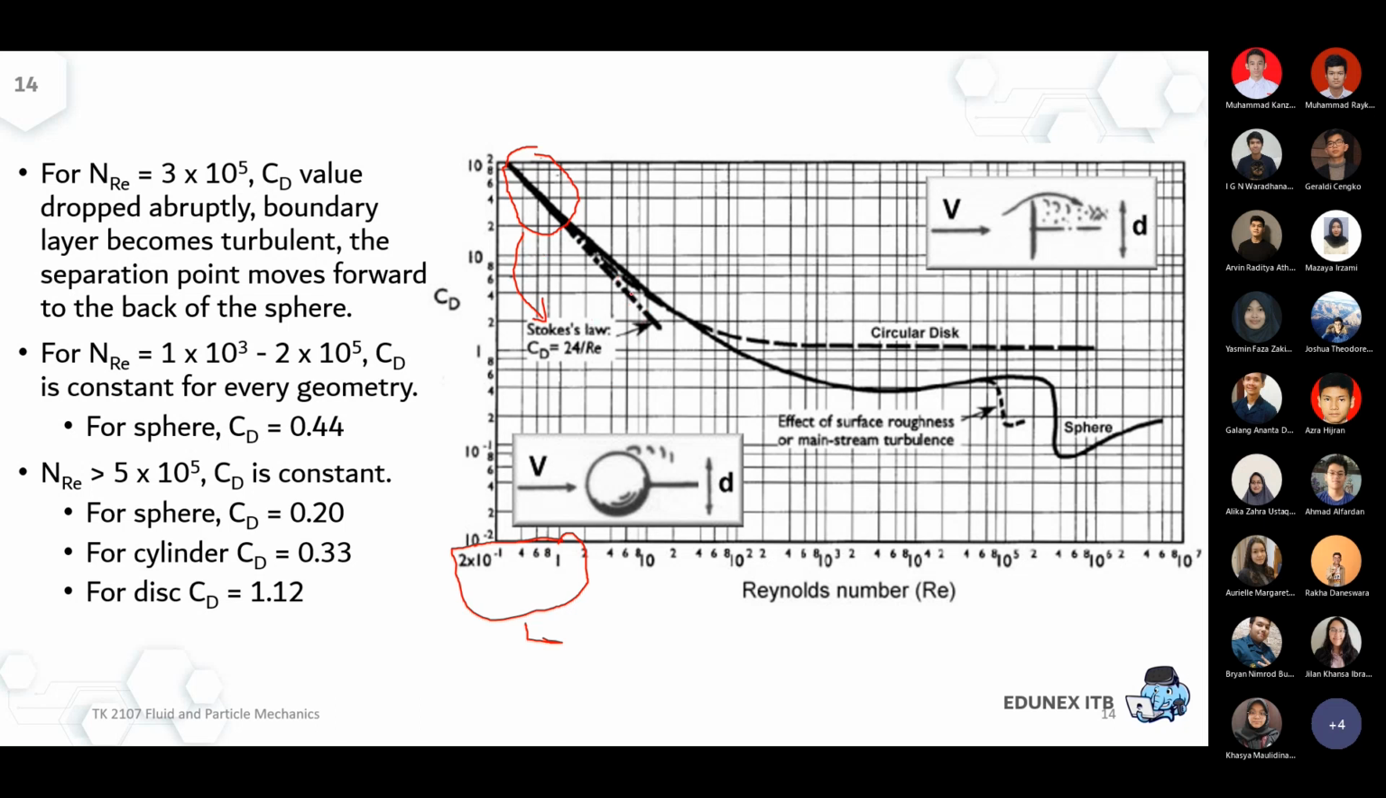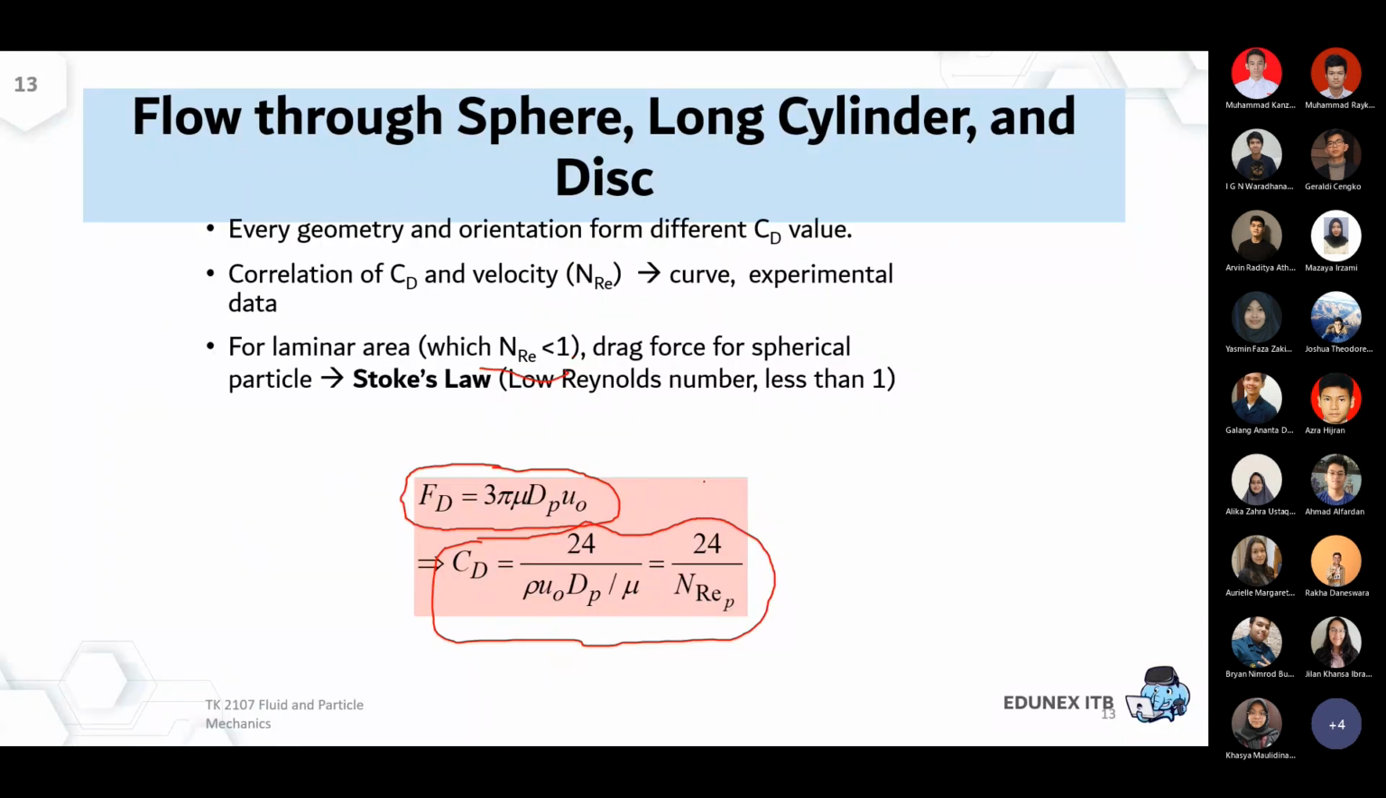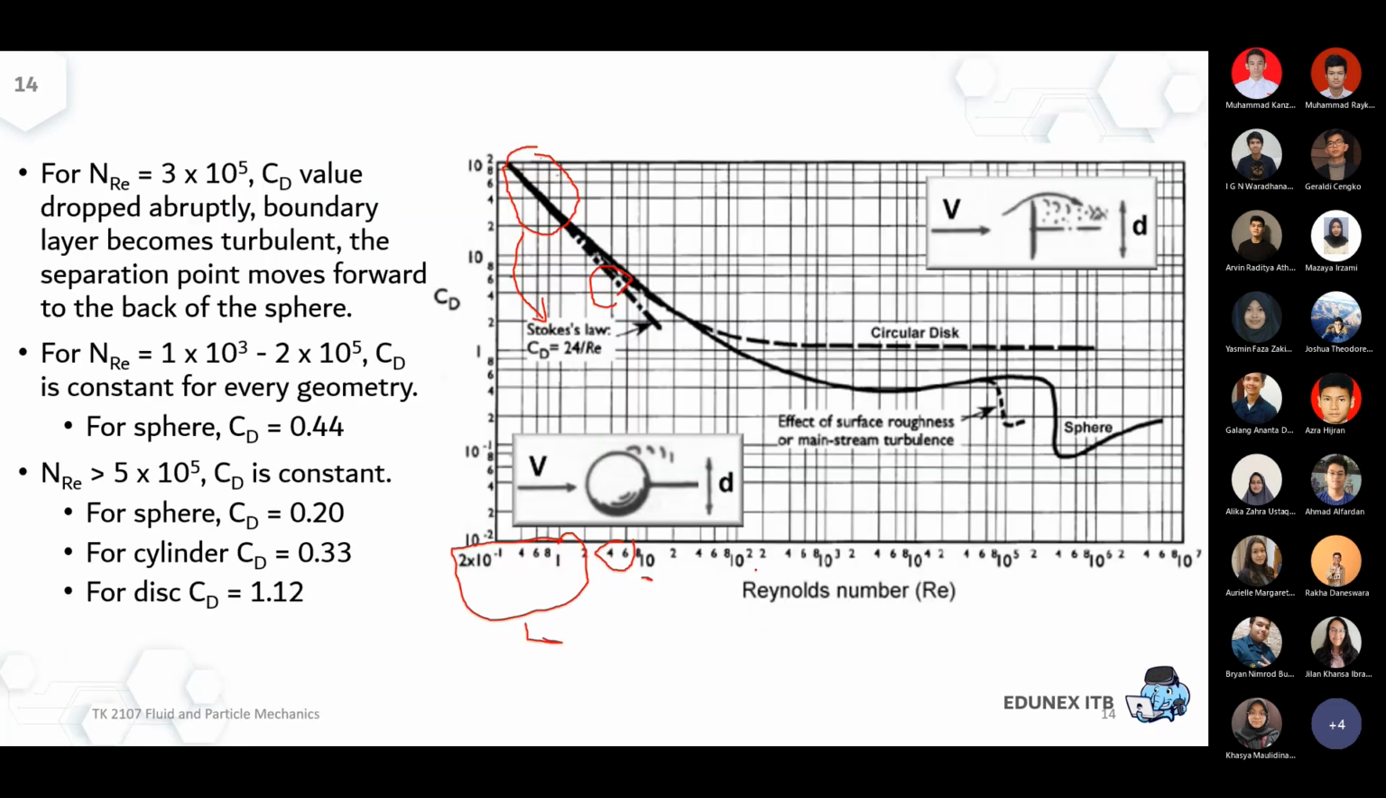Okay, so if you're still working up until, let's say, that region, until a Reynolds number of 4 or 6, or let's say up until 10 for some rounding number, then you can more or less calculate the CD as a function of 24 per Re. Once you know that CD, then you can go back again to the drag force calculation and so on, because everything now is complete to be calculated, and that's called laminar.